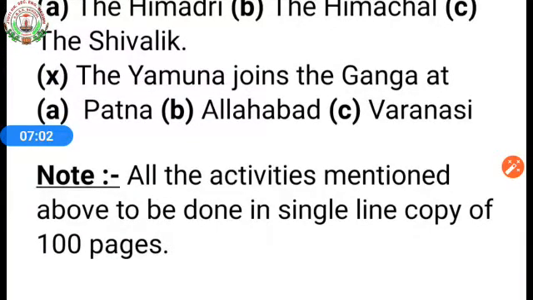And all these activities you have to do in a single line copy of 100 pages. Even all the 4 maps you have to paste in this copy.